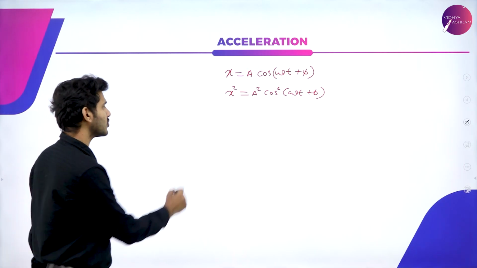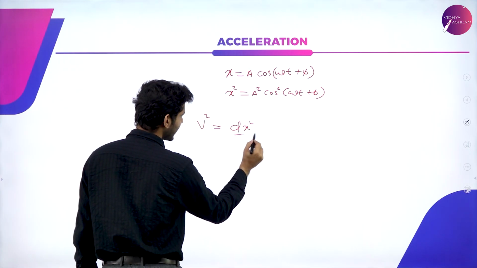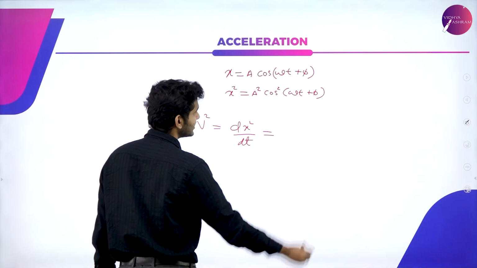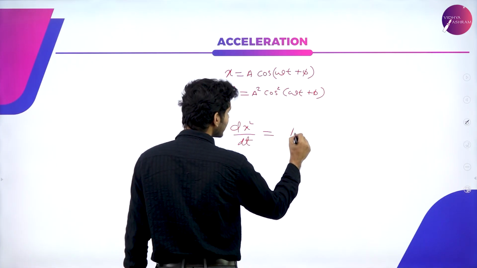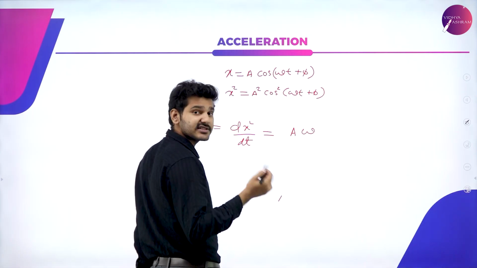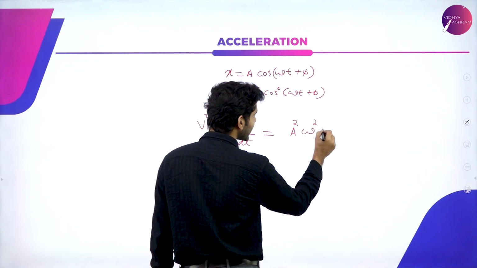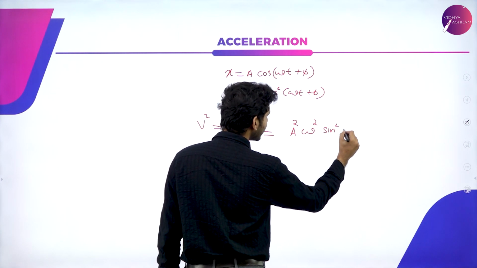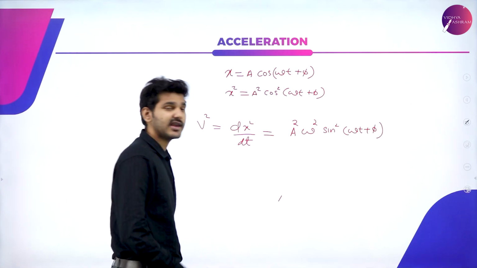That is to find what is v square, which is equal to (dx by dt) square. Again, we know what the equation for v is. v is minus a omega sine(omega t plus phi). If you square that, a square omega square sine square(omega t plus phi) will be the answer.